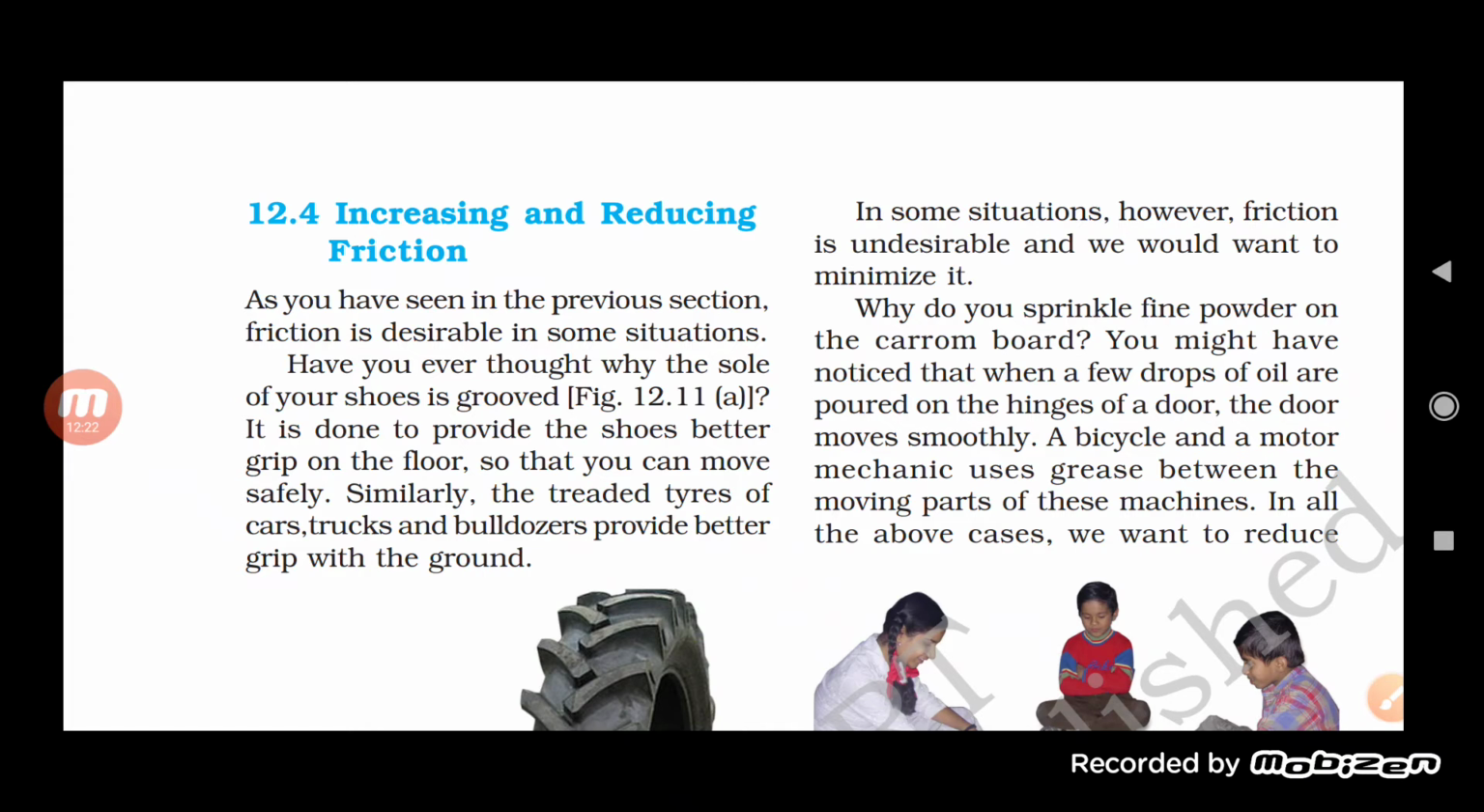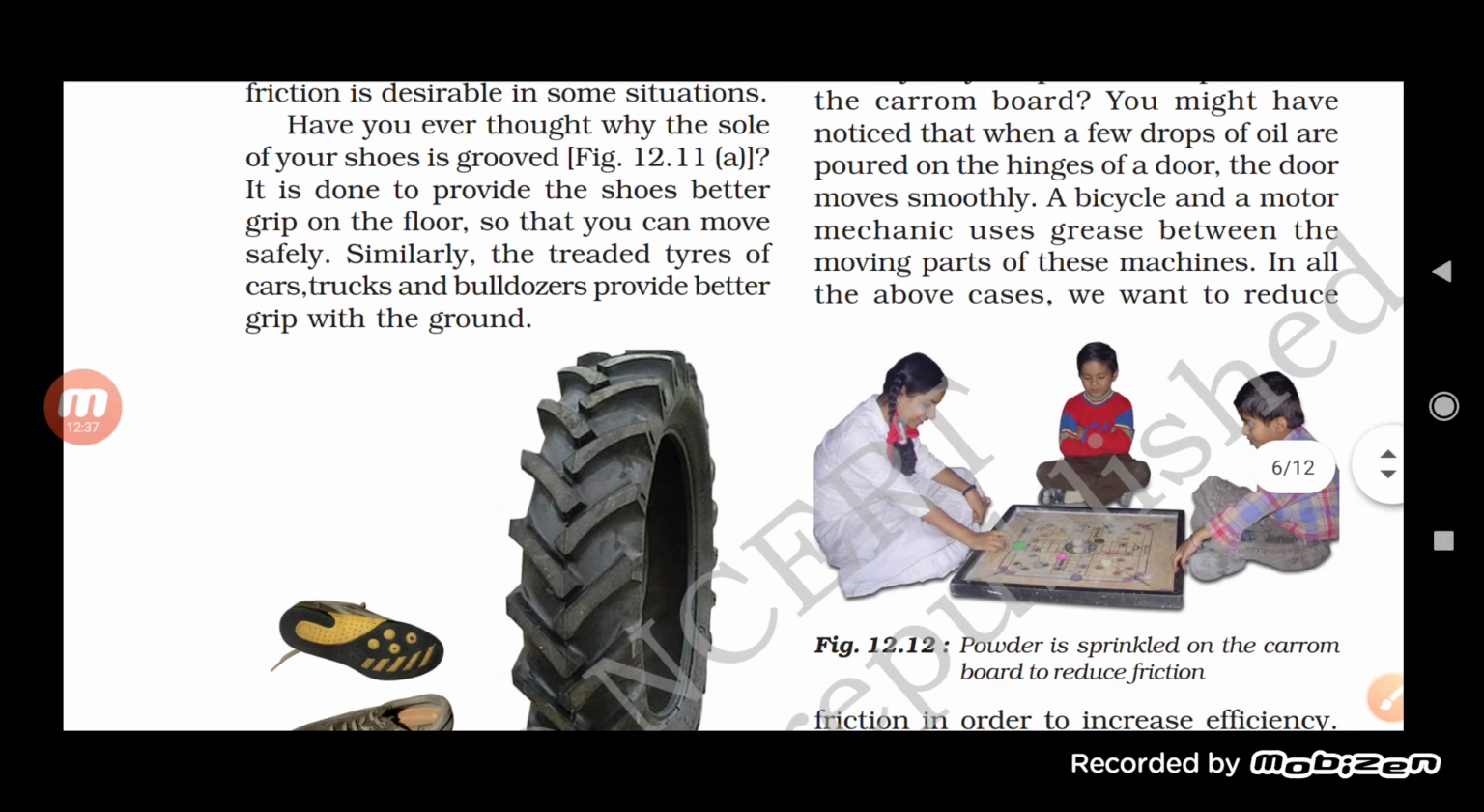So how can we minimize friction, students? Whenever you are playing carrom board, we sprinkle powder on it. Why is it so? So that we can play easily, so that the striker can move easily.